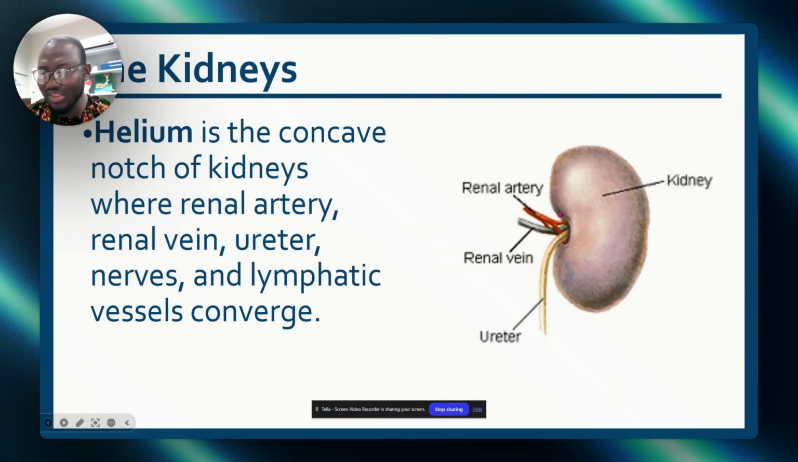Now look at the kidney itself. Another question they usually ask is about this hilum. The hilum is this concave notch of the kidney. They will ask you what passes through the hilum. The renal artery, the renal vein, the nerves, the ureter, and the lymphatic vessels. We call it VAN: vein, artery, and nerves. Then the ureter also passes through it. Even the lymph vessels, all of them converge. So these things pass through the hilum. I will show you questions on that.